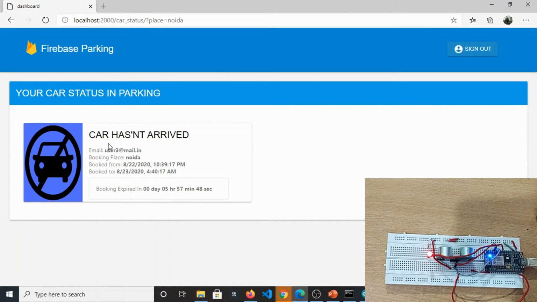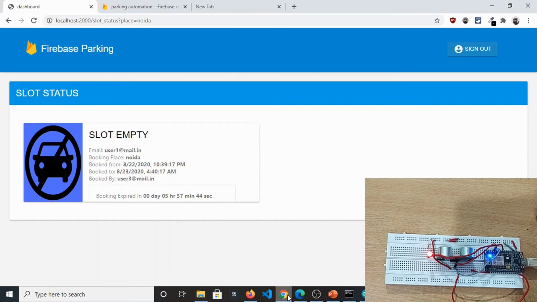The car hasn't arrived, the user 3 has not arrived yet, but we can see at the owner's end that his place is booked, and who booked his space: booked by user3@mail.in. This countdown timer says that it will be free after 5 hours 57 minutes 31 seconds, and it's counting down. Fine.